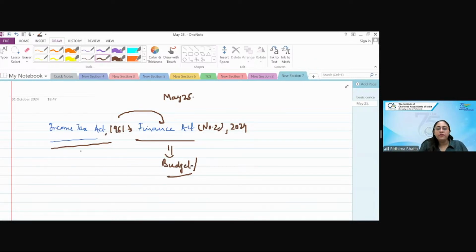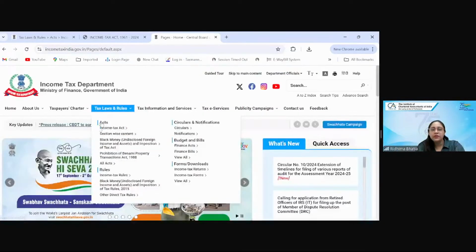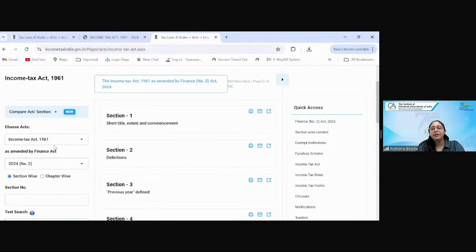Along with that, where will you get the Act? Ma'am, you have been given a clear path on how to access the Act. Your Income Tax Act is in your students portal also, and you can otherwise access it on the Income Tax India website. If I have to show you, this is here. On the main homepage itself, you will click on tax law rules, it is here. So any which way you can go, both are absolutely correct. You will click here on Income Tax Act, and as I told you, it will come as Income Tax Act as amended by Finance Act number 2, 2024, which is now relevant for May 25 students.